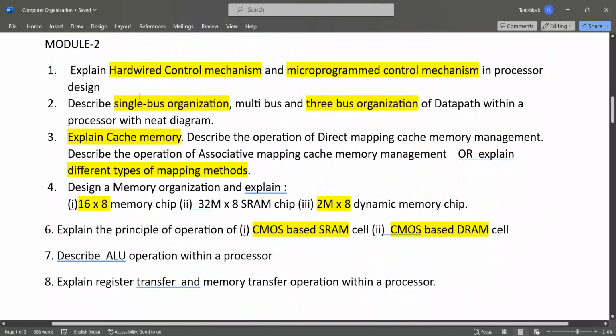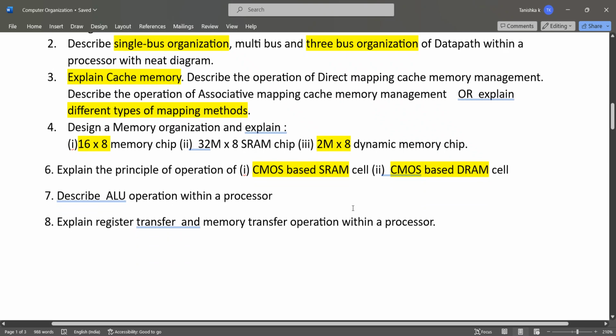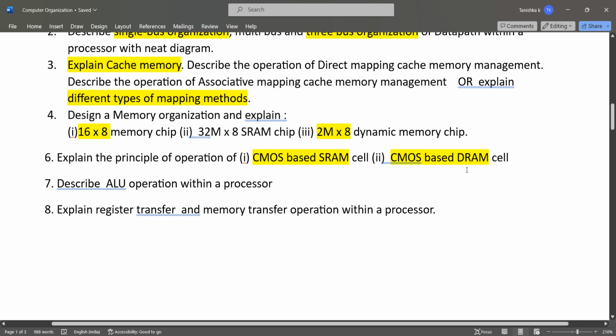Then in module 2: hardwired control mechanism and microprogram control mechanism, single bus organization, three bus organization, explain cache memory. Then what are the different types of mapping methods, direct mapping and associative mapping. Then 16 cross 8 memory chip and 2M cross 8 dynamic memory chip, CMOS based SRAM and CMOS based DRAM.